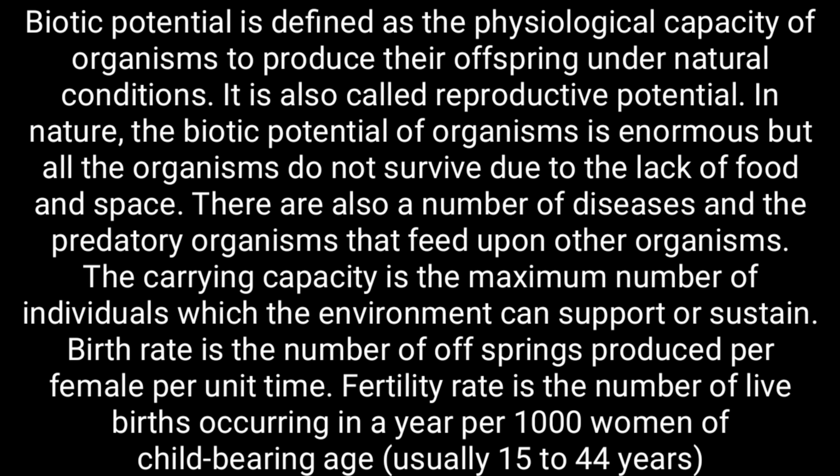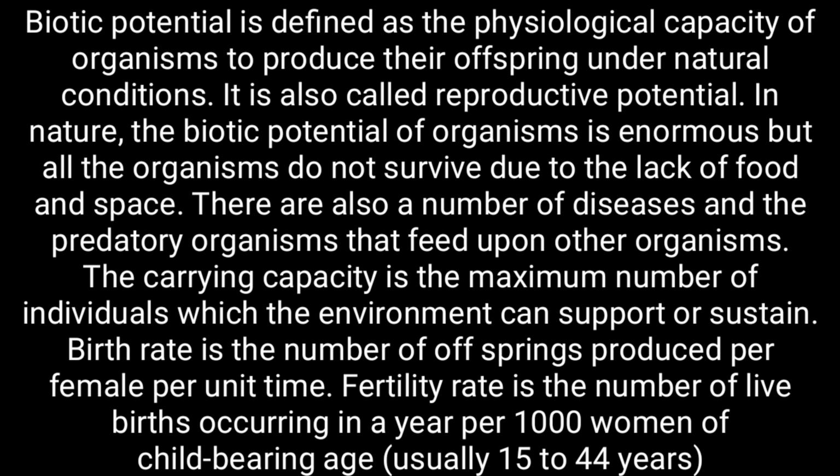In nature, the biotic potential of organisms is enormous, but all the organisms do not survive due to lack of food and space. There are also a number of diseases and predatory organisms that feed upon other organisms. The carrying capacity is the maximum number of individuals which the environment can support or sustain.